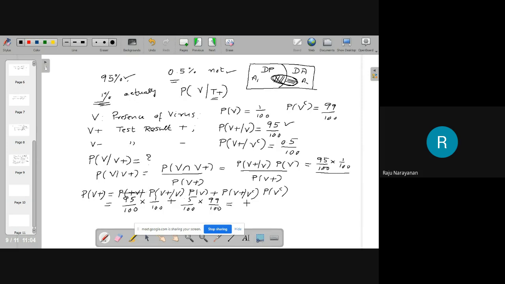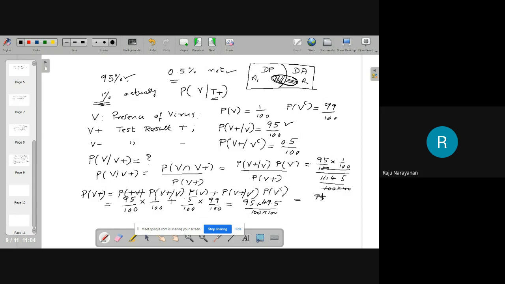That is 95 plus 5 into 9, 45, 5 into 9, 45 plus 4, over 100 into 100. That is 0.5 by 144.5 by 100 into 100. That is what I told you. You need not simplify there. You can cancel this one.